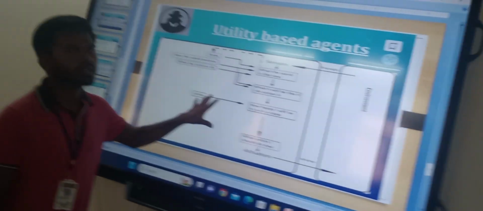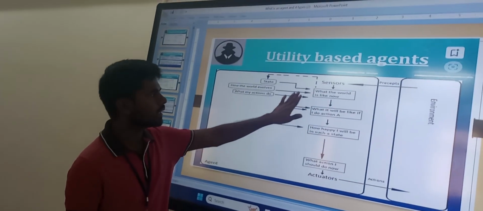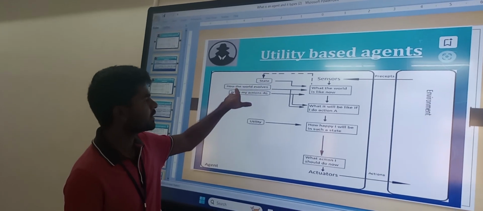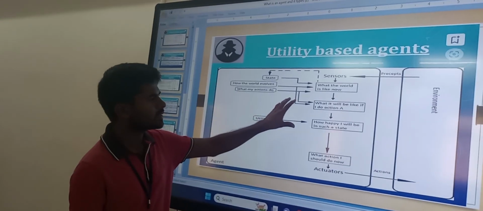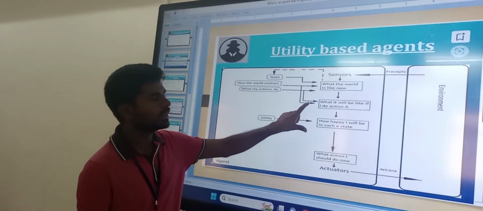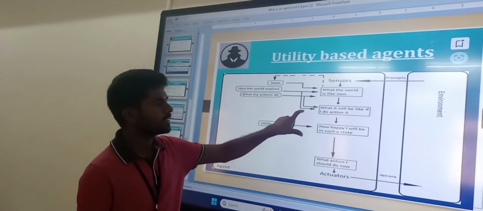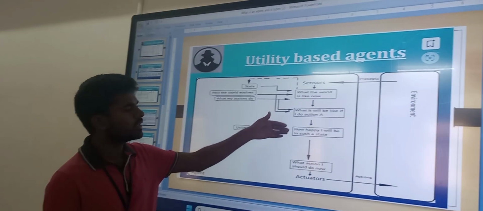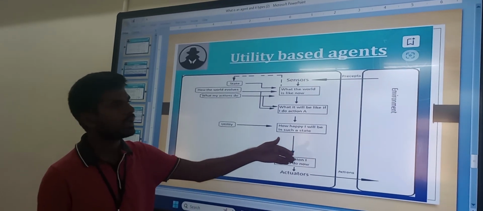This is the pictorial representation of utility based agents. It perceives the environment through sensors and identifies the states. Based on the conditions there are a number of possible ways, but it selects the best one and takes actions to make the agent happy.